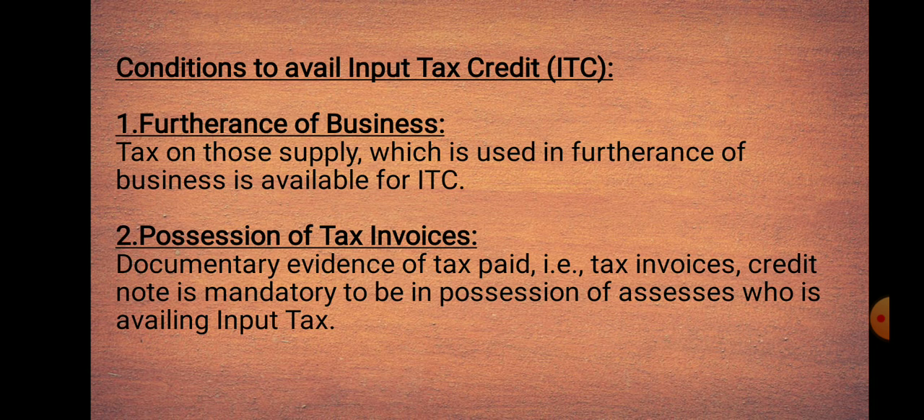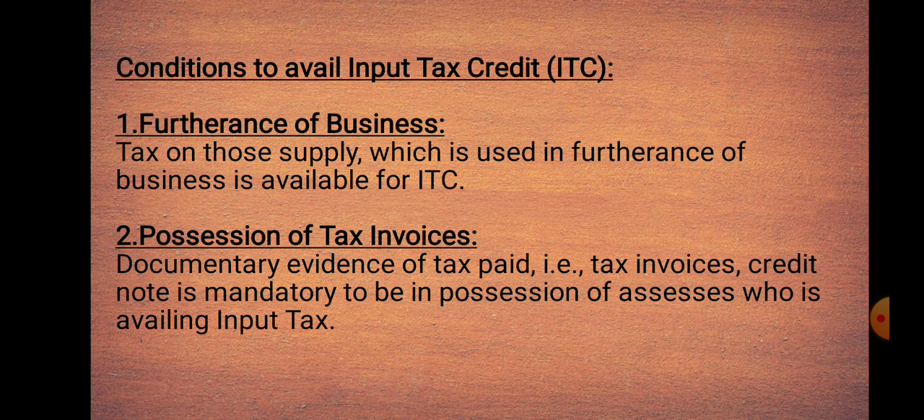And second one is possession of tax invoices. Documentary evidence of tax paid, that is tax invoices, credit note, is mandatory to be in possession of assessees who are availing input tax. Here the GST law mandates that any registered person buying goods or services from an unregistered person needs to issue a payment voucher as well as a tax invoice. A registered person cannot avail input tax credit unless he is in possession of tax invoice or a debit note. GST is chargeable at the time of supply.